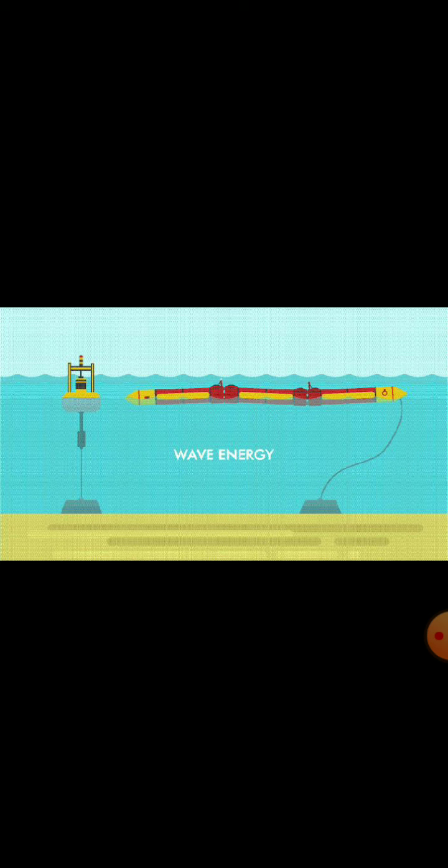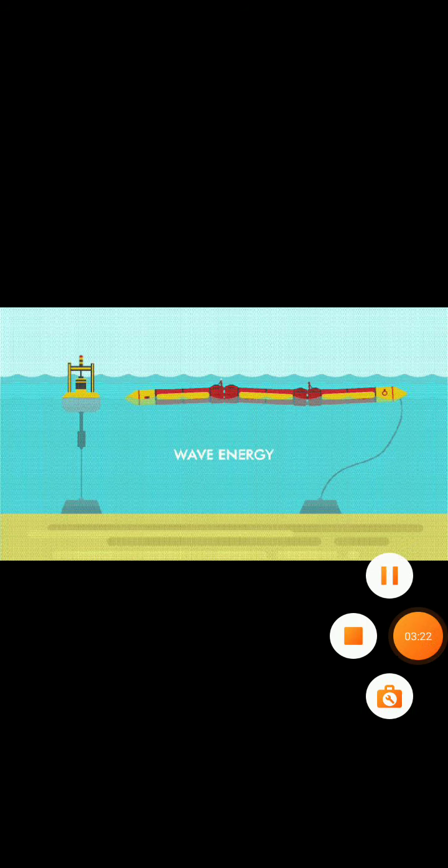So how the electricity is produced, that we have learned. Again, there is a disadvantage associated with this wave energy: wave energy is obtained only where strong winds are blowing across the sea. Where there are no strong winds, this cannot be done. So this is a disadvantage. This is all about wave energy.